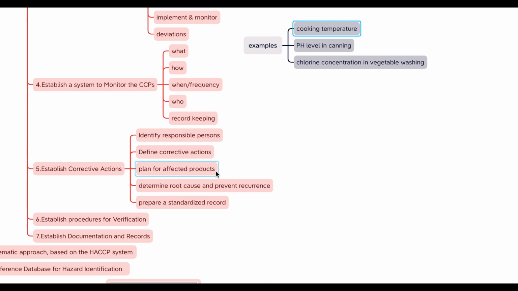And if undercooked chicken has already been served to customers, the restaurant might need to inform the customers and provide them with a replacement meal. And the restaurant investigates why the chicken didn't reach the correct internal temperature. Perhaps the oven wasn't preheated properly, or there was an issue with the food thermometer. The restaurant then implements corrective actions such as retraining staff on proper cooking procedures or purchasing a new food thermometer, and verifies their effectiveness. And in the last step, the restaurant documents all of these details in a corrective action record, which can be reviewed later to ensure that the corrective actions were effective and to help prevent similar deviations in the future.